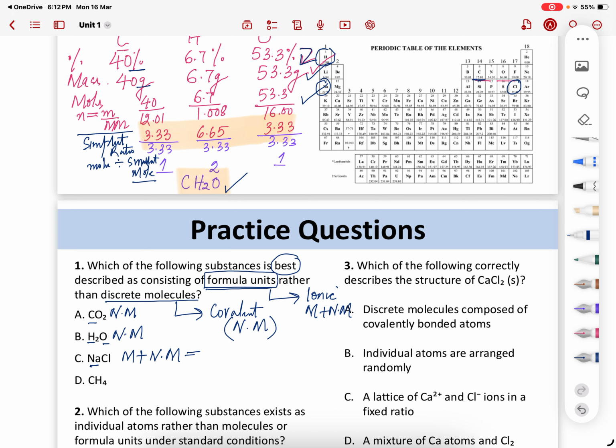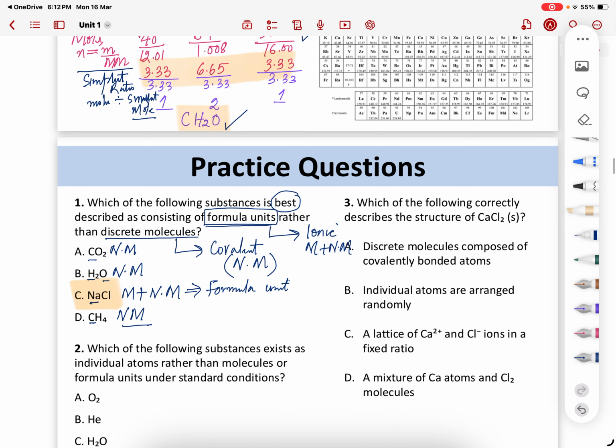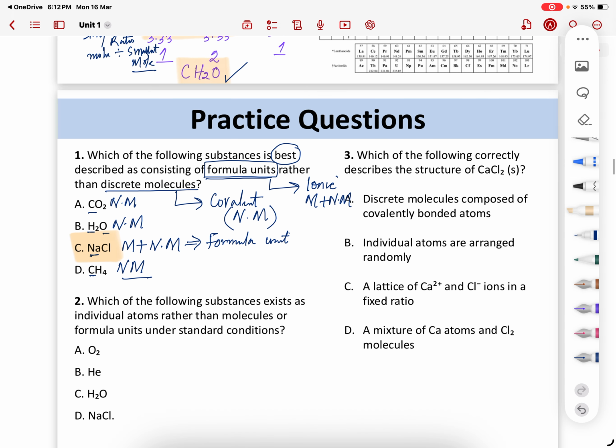So as we said, metal and non-metal will be the formula unit. Carbon is a non-metal and hydrogen is a non-metal. So the most suitable answer is NaCl. Read the question well, underline the important things, and then start answering the question.